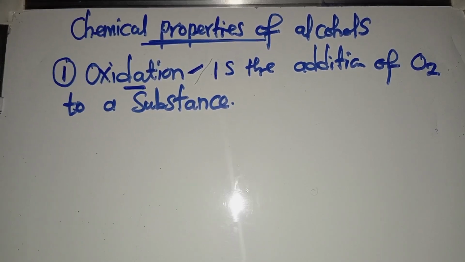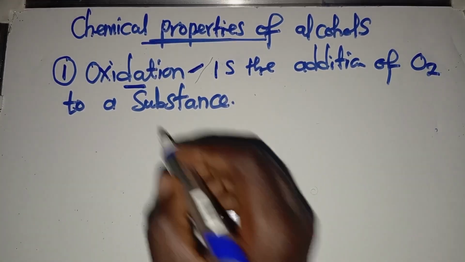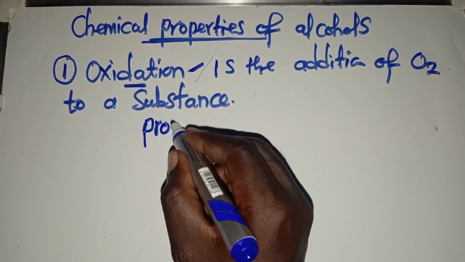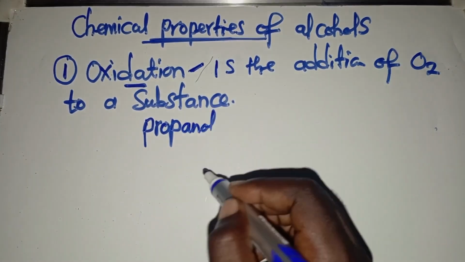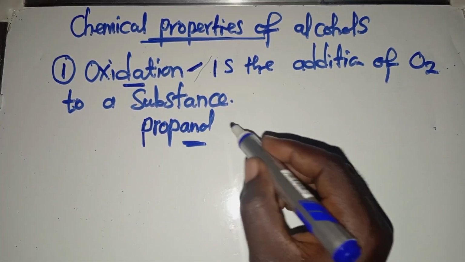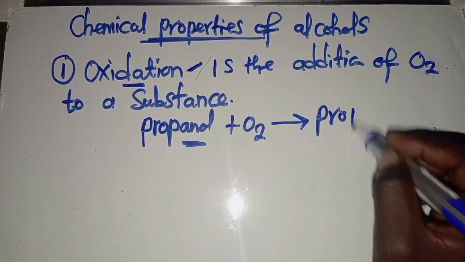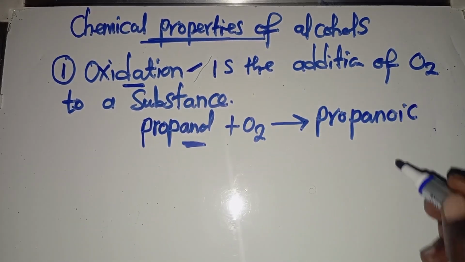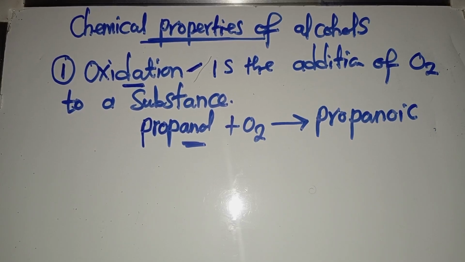So when oxygen has been added to a substance, you now discover that if we are talking about an alcohol, it is going to be changed to a carboxylic acid. For example, if I get a substance, let me say propanol. So propanol here, when I add oxygen to it, what I'm going to form here is something that will be called what? Propanoic acid, which is a carboxylic acid. But I'm not talking about this because I will end up confusing some of you.